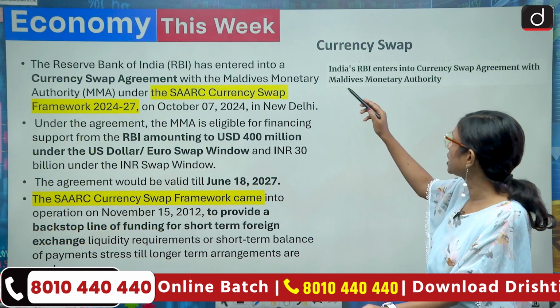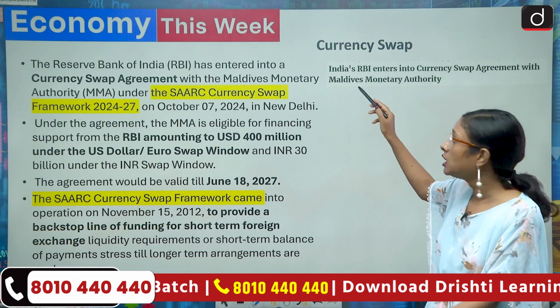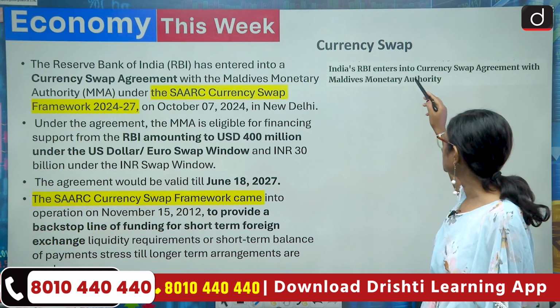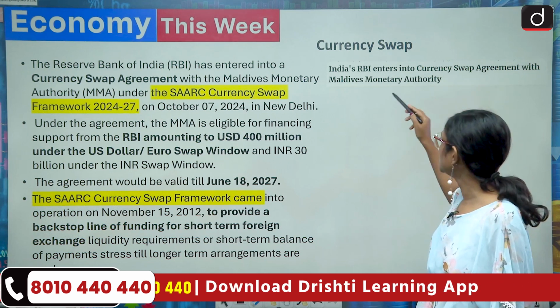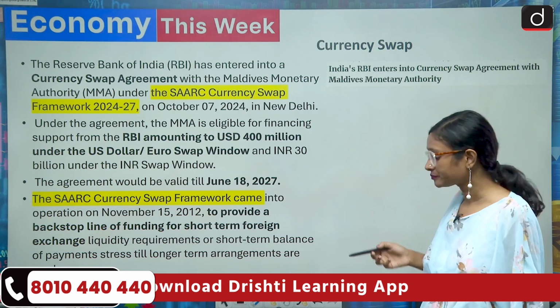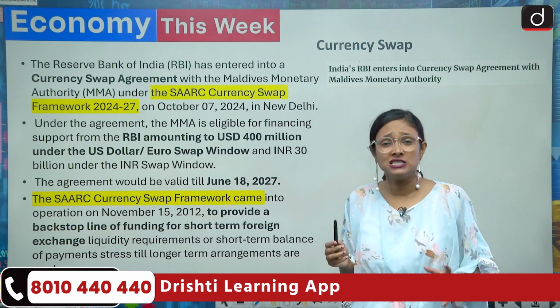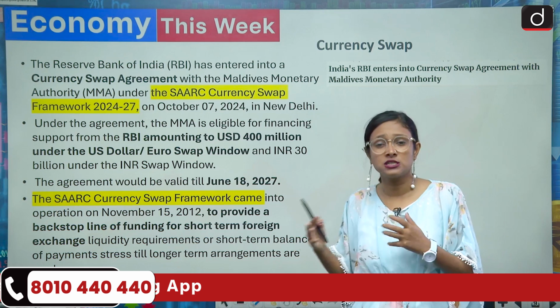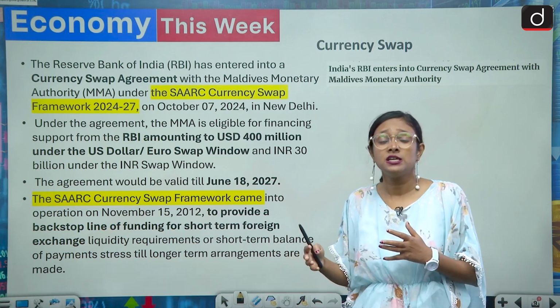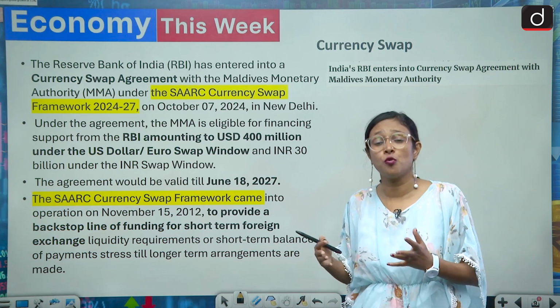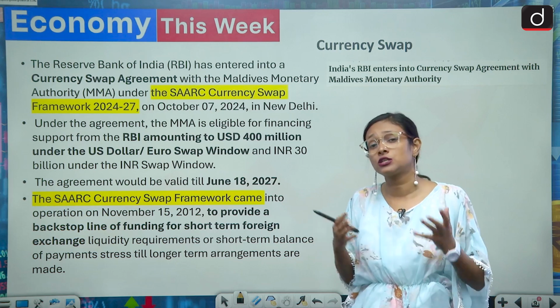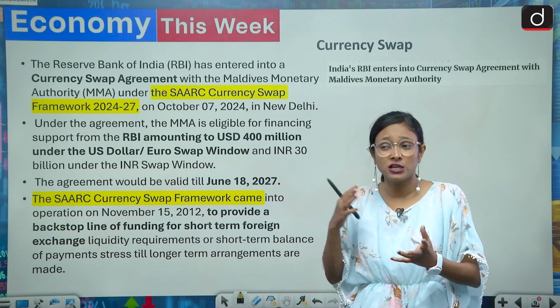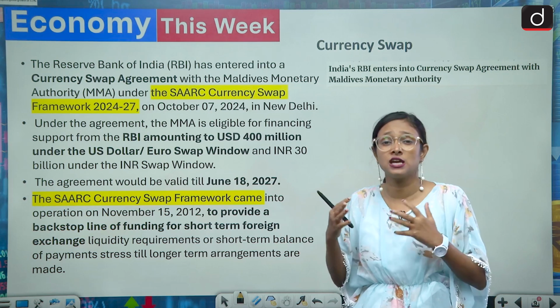Next one is about the currency swap, and this is the news. India's RBI enters into currency swap agreement with Maldives Monetary Authority. So recently India and Maldives had a rough patch because of one statement, and we can see that Indian tourists stopped going to the Maldives and preferred Lakshadweep over the Maldives. So a debate started between Maldives and Lakshadweep.